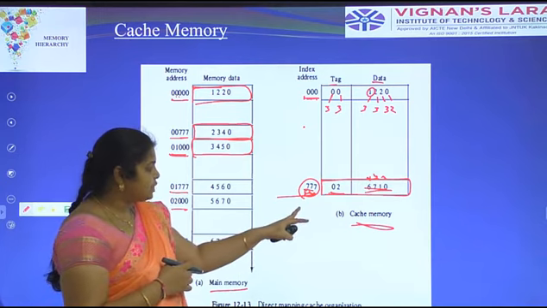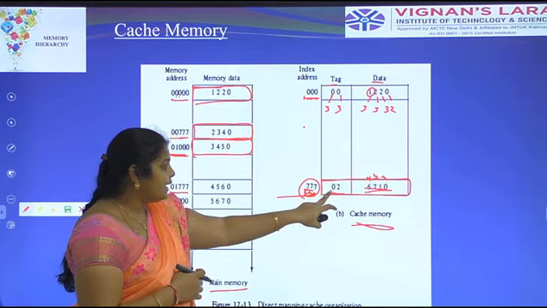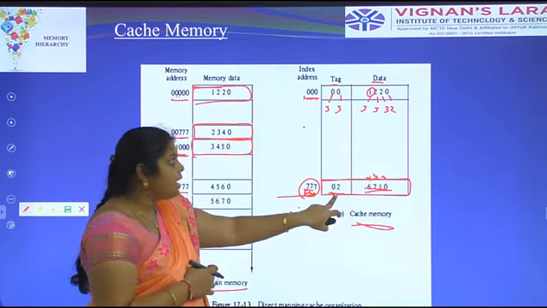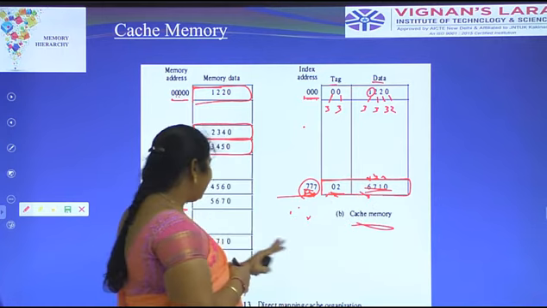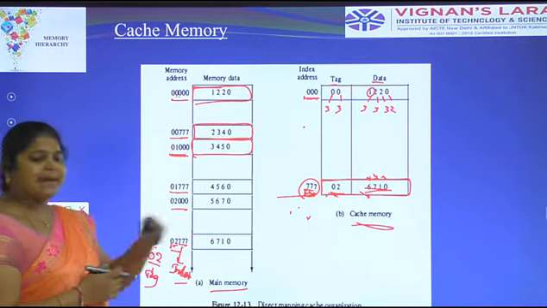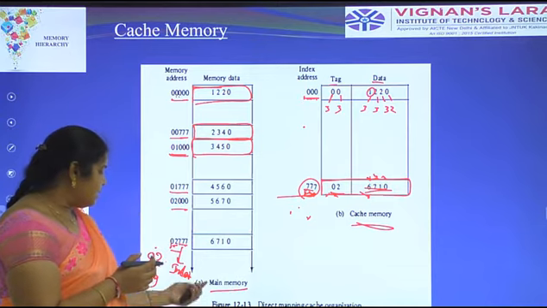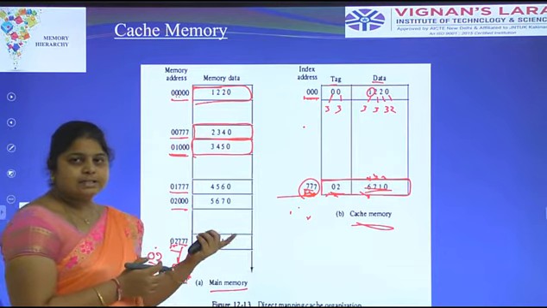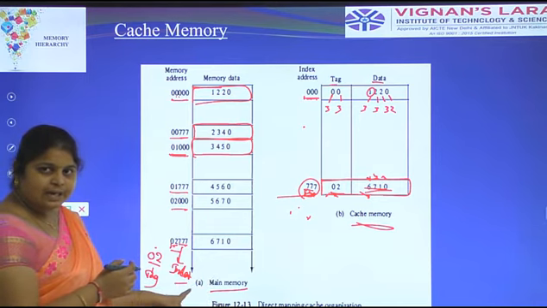Coming to the cache memory, we identify it with the index address 777. Here the tag is placed in one column and the data is placed in one column. The data matches between main memory and cache memory. We have to identify it with the address, the tag field and the index field.